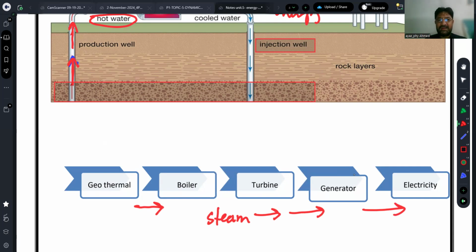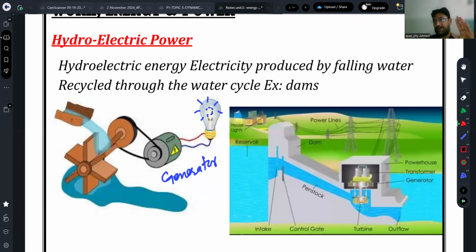Then the next energy resource, which is very common in our daily life, is the hydroelectric power plant. In a hydroelectric power plant, we use water to run the turbine. Check this one out.